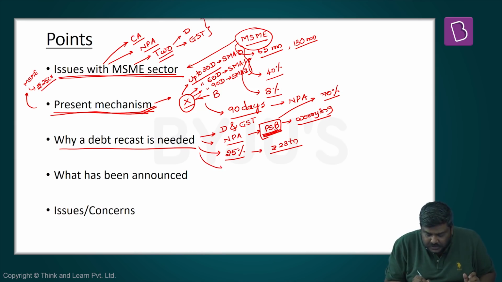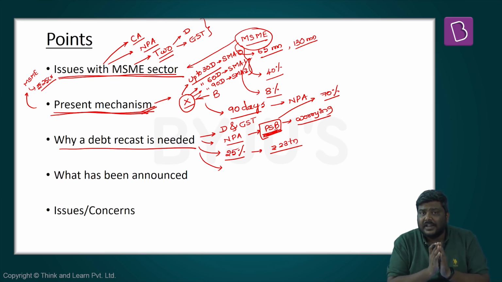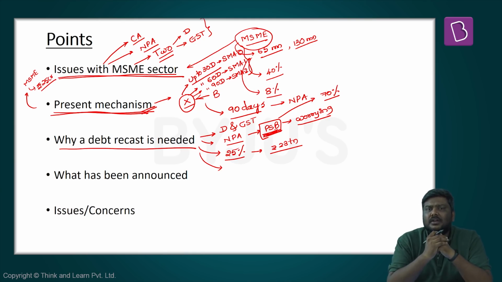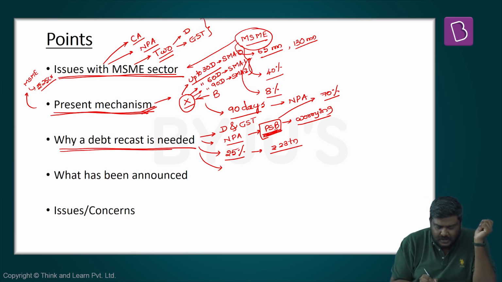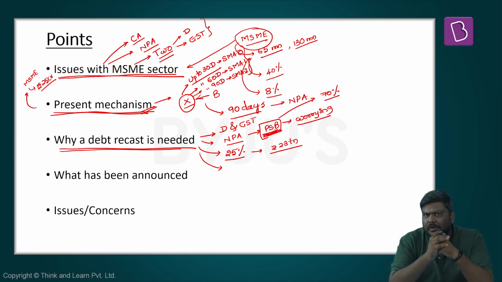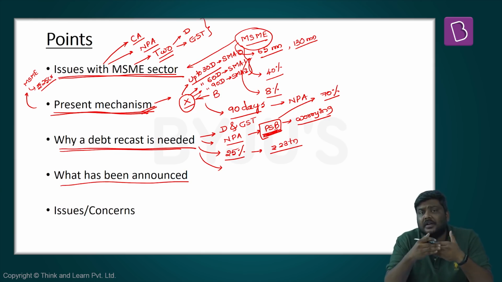And finally, the fourth reason why this debt recast is needed is because RBI last year, that is in 2018, withdrew all the debt recast measures which were implemented by RBI itself in the preceding years. For example, the corporate debt restructuring has been withdrawn, the strategic debt restructuring has been withdrawn, 5/25 has been withdrawn. The RBI stated that with the implementation of IBC, there will be no more need for these debt recast schemes. So these are the four reasons why there was a need for a debt recast for the MSME sector. Now, very important, what has been announced under this particular debt recast model.